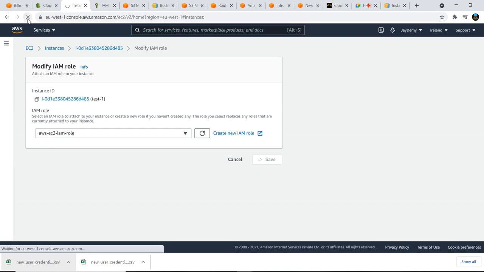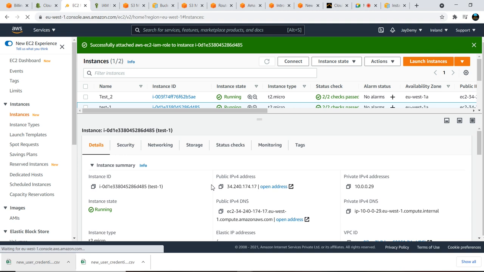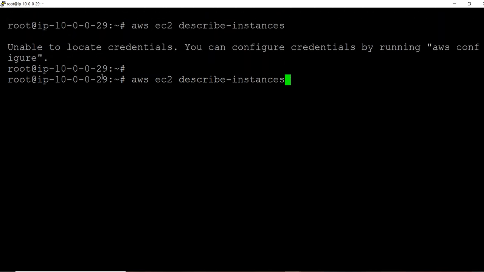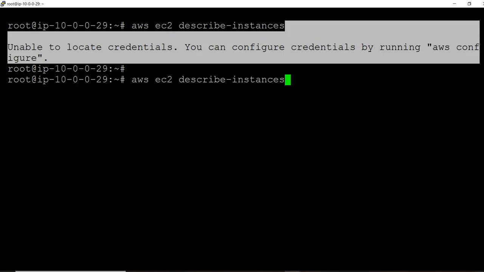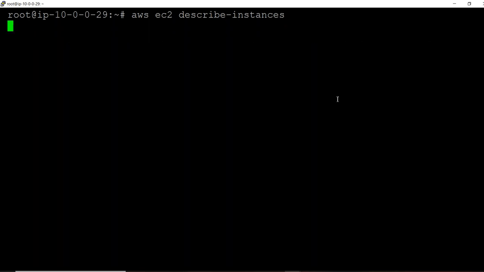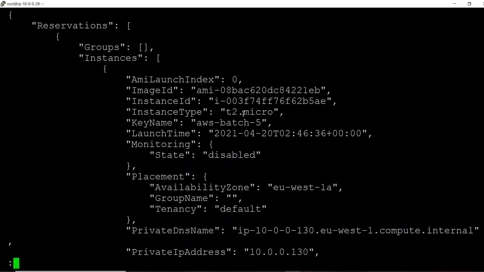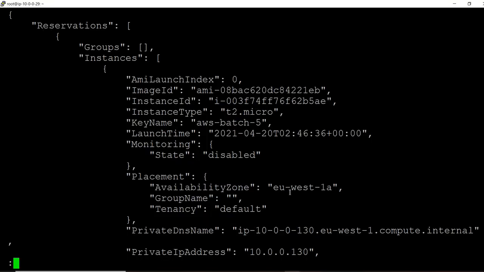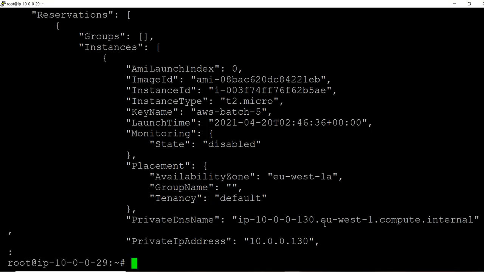Once you save this role, you can come here to the server. Earlier we executed this command and didn't get the correct response. We got the response that it was unable to locate credentials. Now we are running the same command. See, now we got it. How did we get it now? With the help of the IAM role. In an IAM role, what will happen?